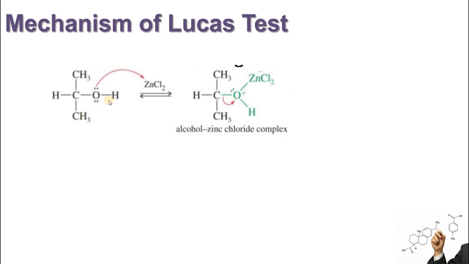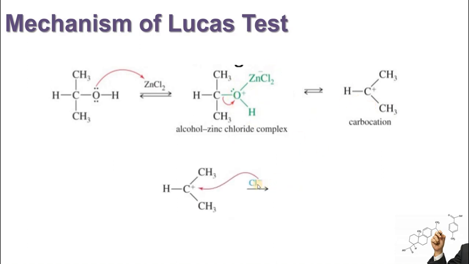First of all, alcohol is going to donate its electron pair to zinc chloride, and a complex will be produced. Oxygen and hydrogen are still intact, but due to the lone pair of electrons, oxygen is attaching itself to the zinc chloride. So an alcohol and zinc chloride complex will be made. Now oxygen has developed a positive charge because it is making 3 bonds, so one of the bonds has to be broken. So the oxygen and carbon bond will be broken and a carbocation will be produced. This molecule will be lost.